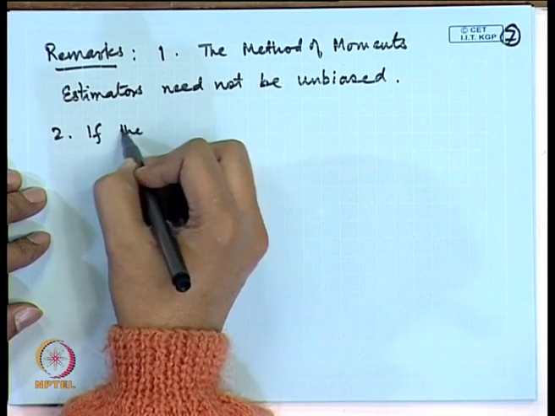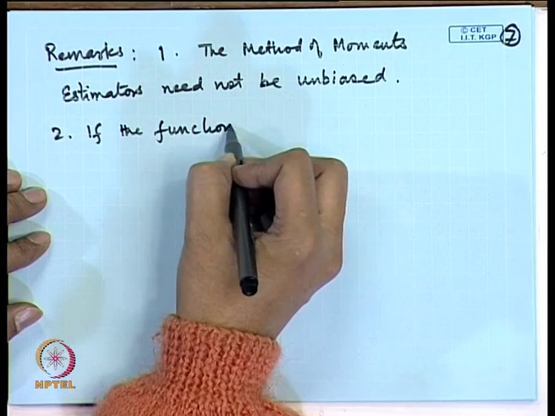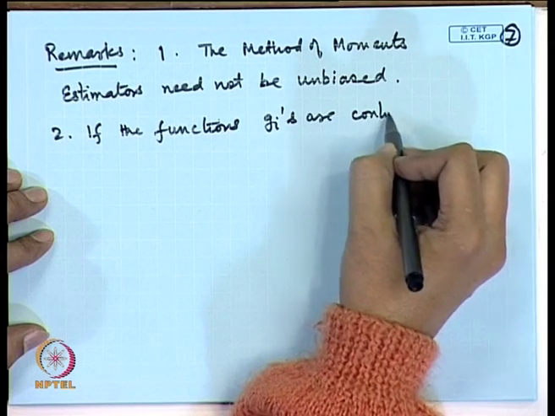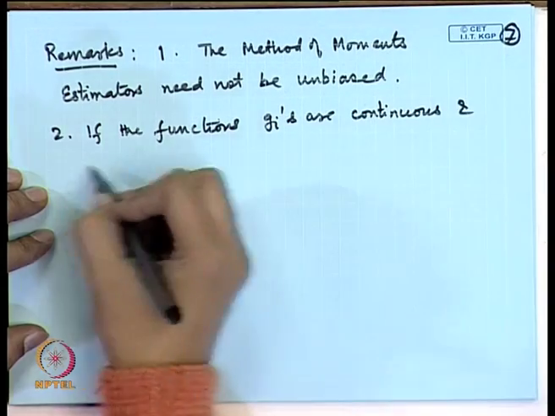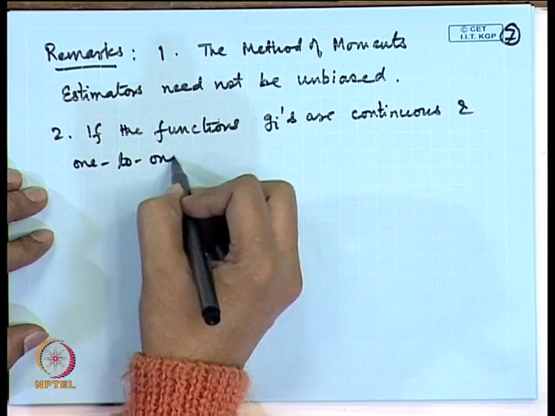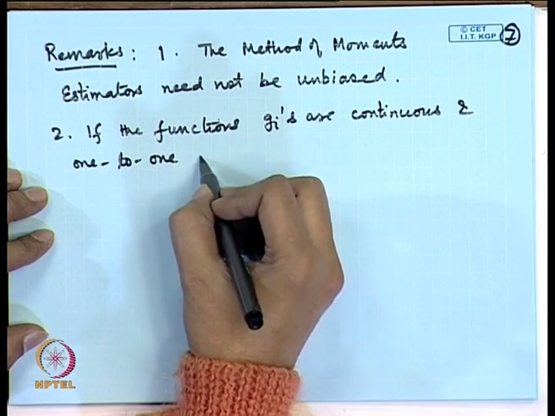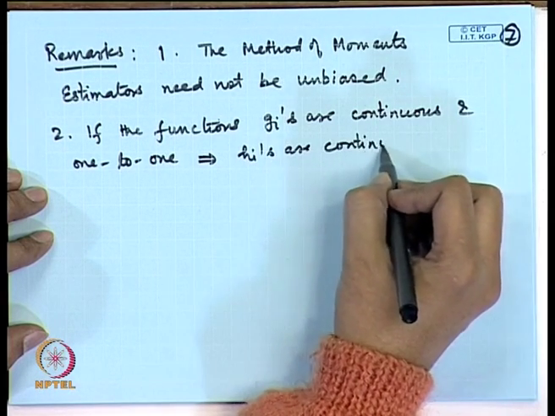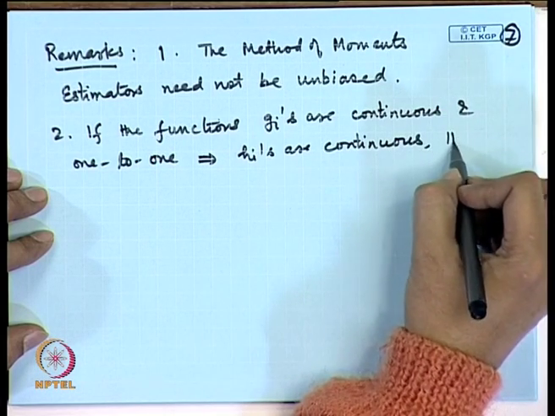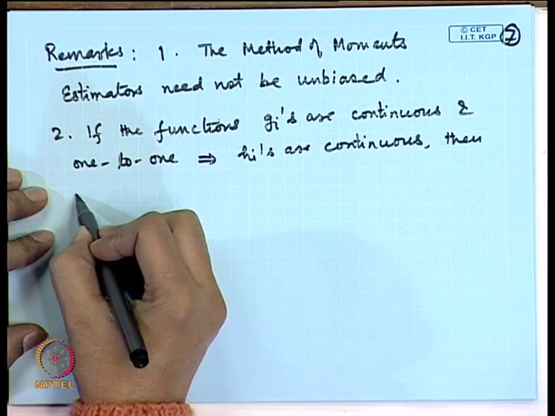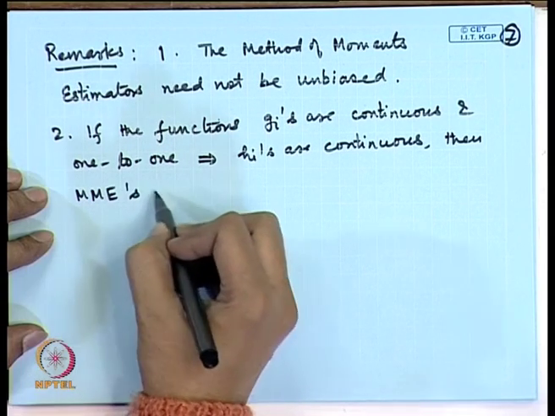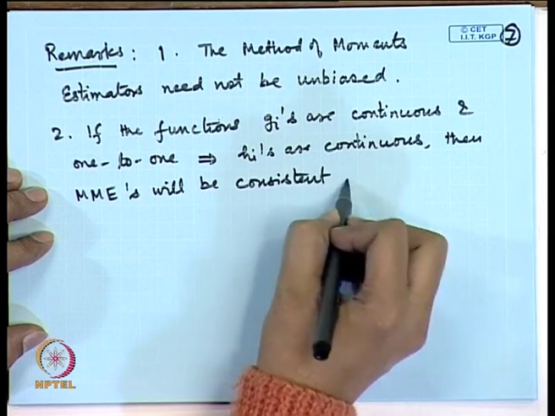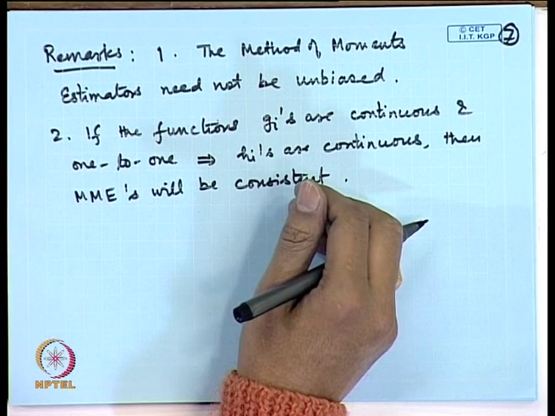If the functions, say g i's, are continuous and one to one, in that case inverse functions will exist and they will also be continuous. If H i's are continuous, then MME's will be consistent. That means, they are not always consistent, but under certain conditions they will be consistent.